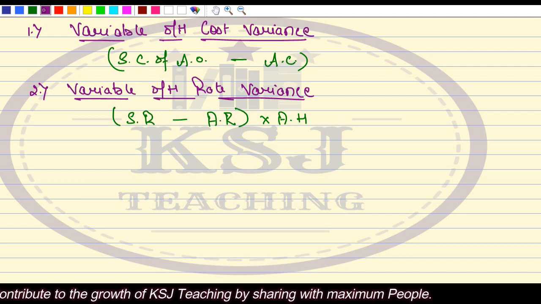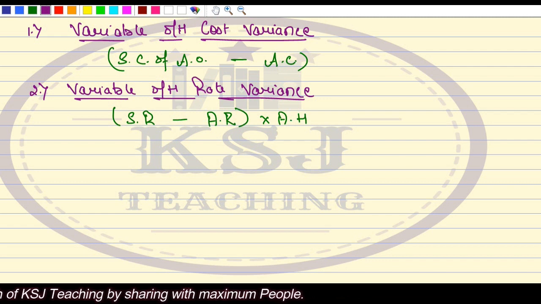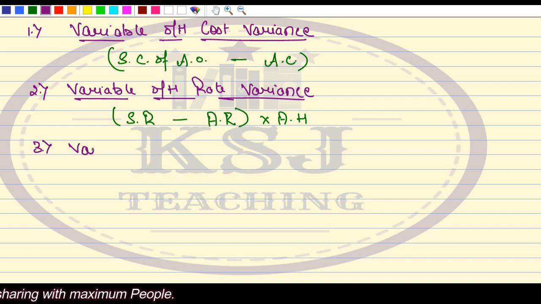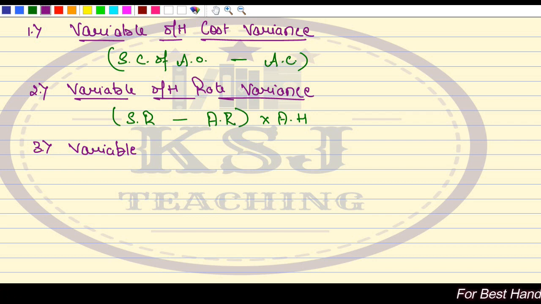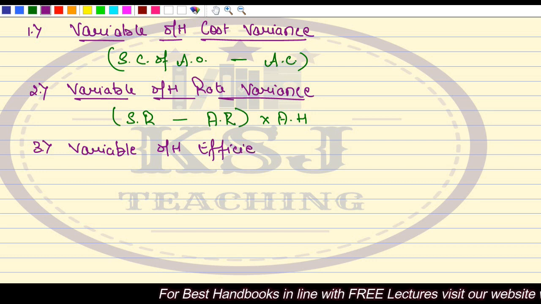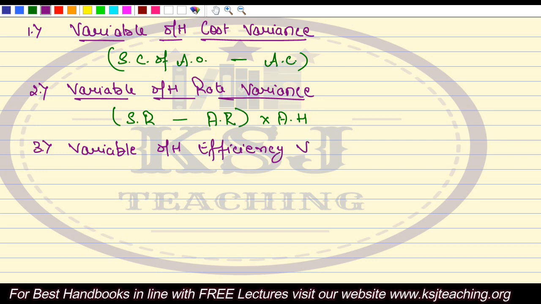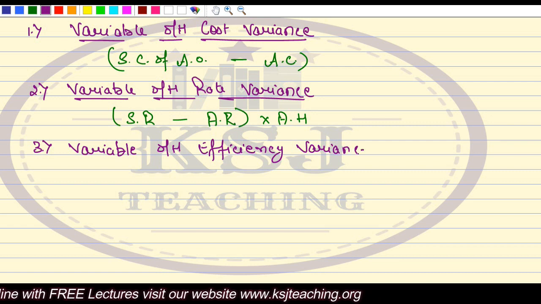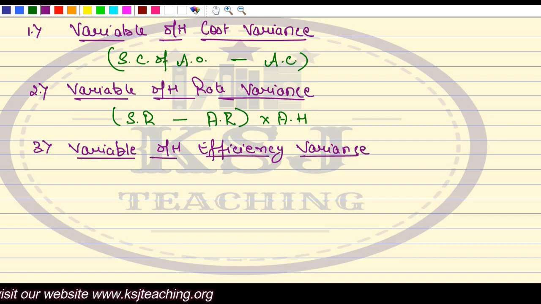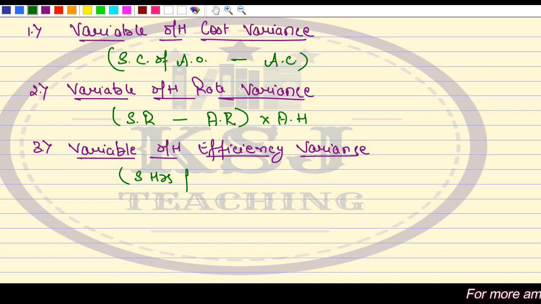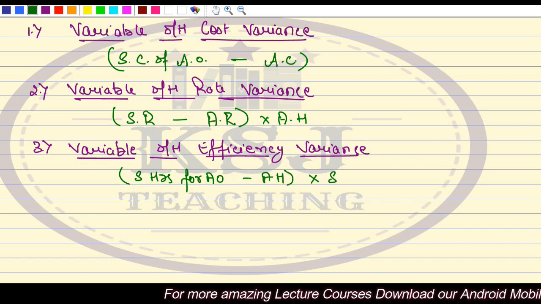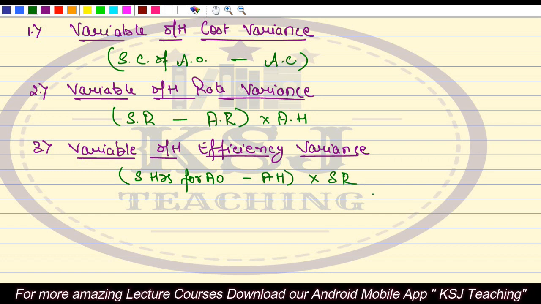The third one is variable overhead efficiency variance. Obviously, the base of this is the labor hours, so we'll calculate the variable overhead efficiency variance. Efficiency is dependent upon the number of hours. So it is standard hours for actual output minus actual hours, multiplied by standard rate. So this is all about the variable overhead variances.